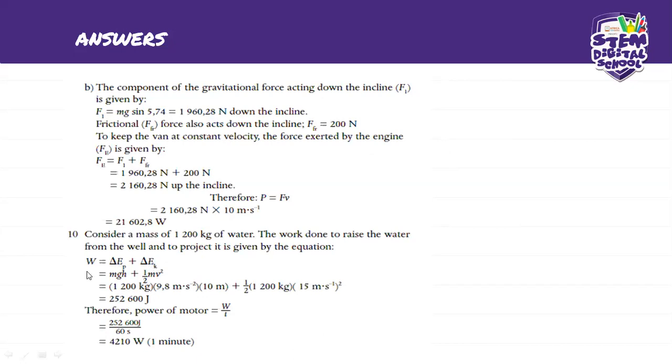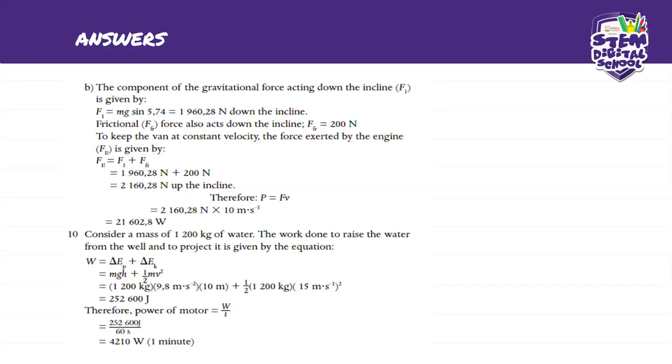Yes, this is mgh plus half mv squared, and that will give us 1,200 times 9.8 times 10, plus half times 1,200 times 15 squared, and there we're going to have 252,600 joules.